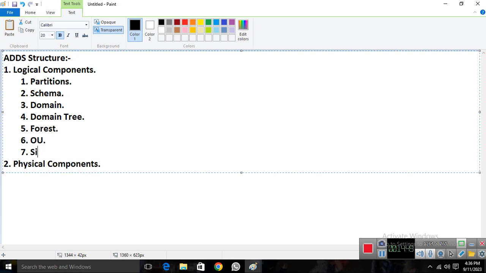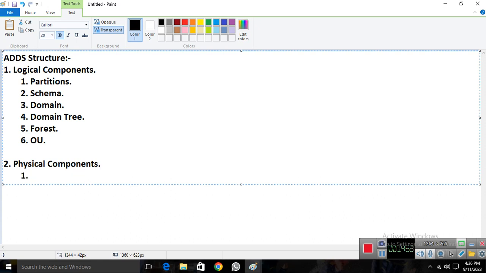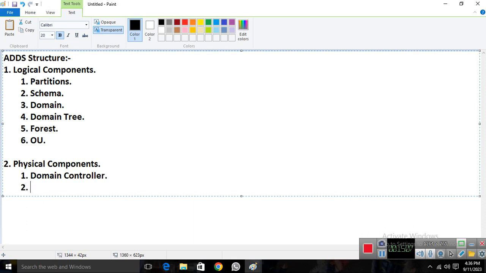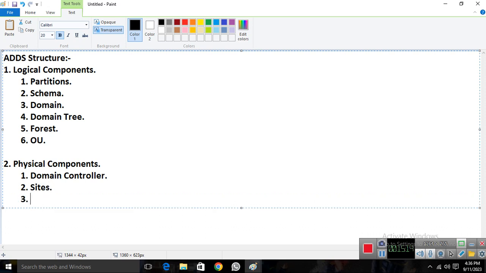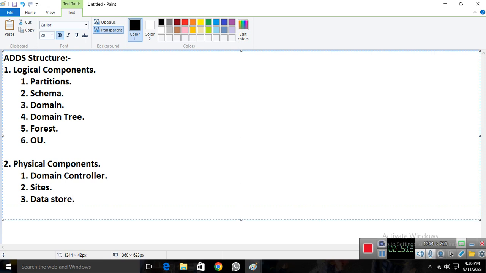And number 7, it's sites. Okay, not sites, sorry. Like this, we are till OU, we have this. Sites is the physical component, not a logical one. So if I go for the physical ones, how many physical components do we have? We have 4 to 5 physical components. Number one is domain controller. Number two, we have sites. Number three, we have a data store, means database, which I already told you, provided by your AD services.